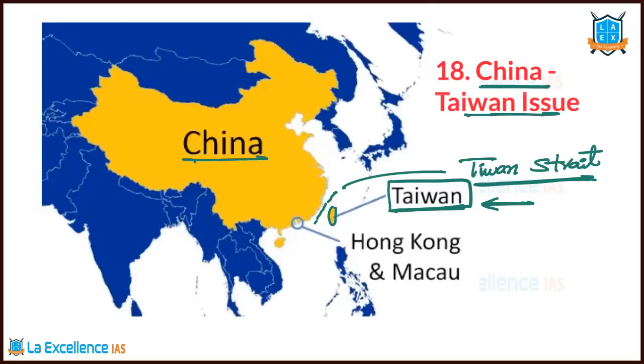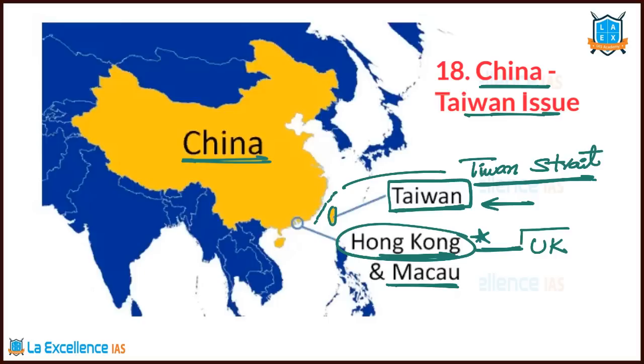And then south of China, we have two regions called Hong Kong and Macau. Hong Kong protests, you might have heard about them, read about them many a time. Hong Kong was under whose control? UK's control for over 99 years. After that, a few years back, the UK transferred that region to China again because that's part of China, and they were using it as a trade post. The UK was using it as a trade post, but that's actually part of China.